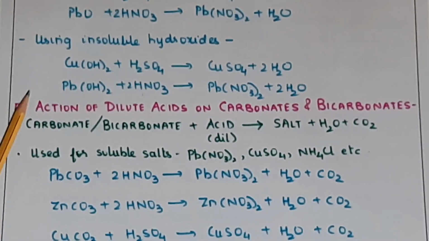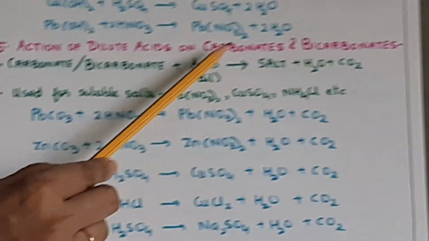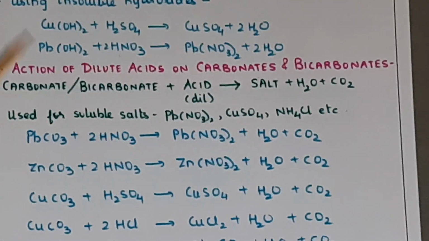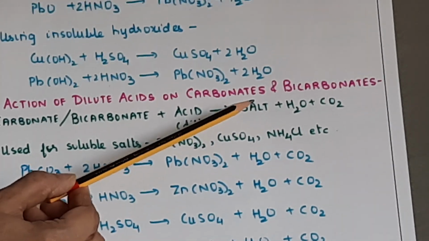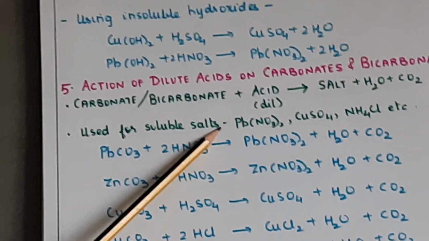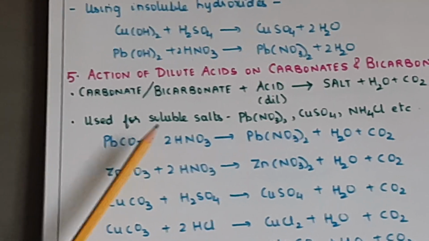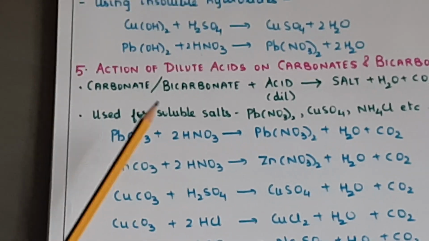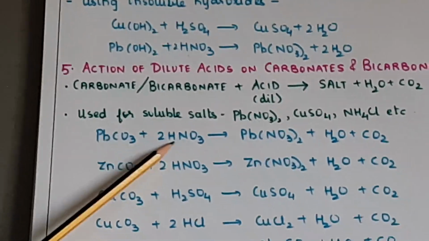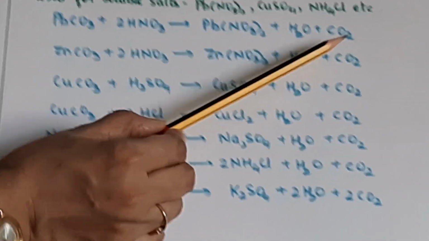Now the next method is action of dilute acids on carbonates and bicarbonates. So carbonate or bicarbonate plus the dilute acid will give you salt, water and CO2. Now this is again used for soluble salts. You should remember that by this method you can prepare all the salts of method 3 and 4 both. So PbCO3 plus 2HNO3 will give you Pb(NO3)2 plus H2O plus CO2.